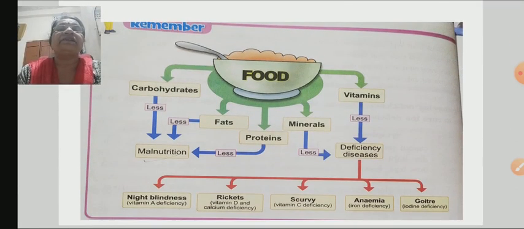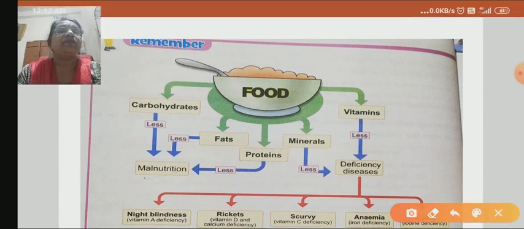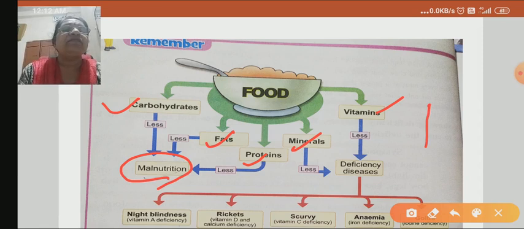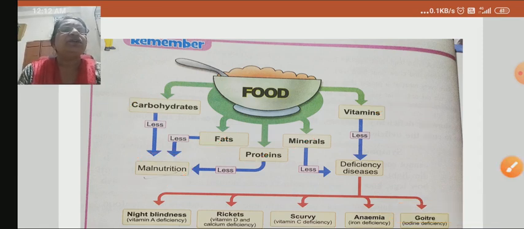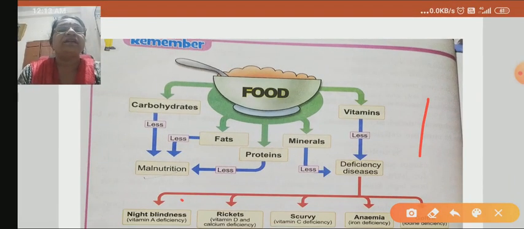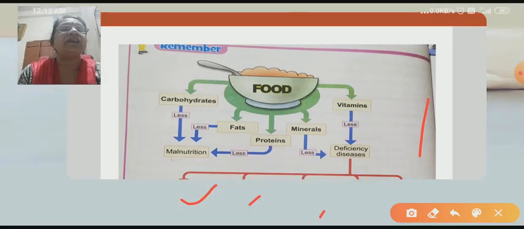Okay, this is a simple chapter, components of food. What are the major components here? Carbohydrates, fats, protein, minerals, vitamins. Due to lack of carbohydrates, fats or protein, it causes a disease known as malnutrition. And due to lack of vitamins and minerals, deficiency diseases are caused, known as night blindness, rickets, scurvy, anemia, etc.